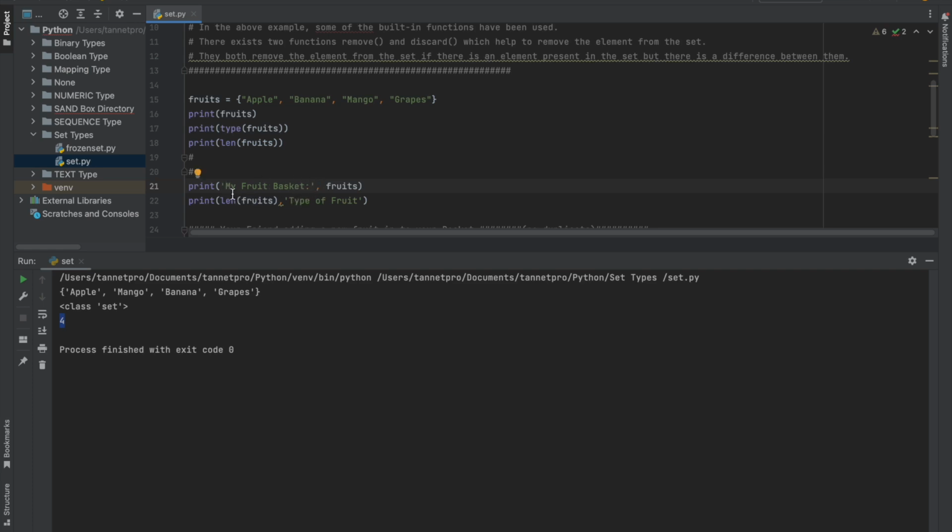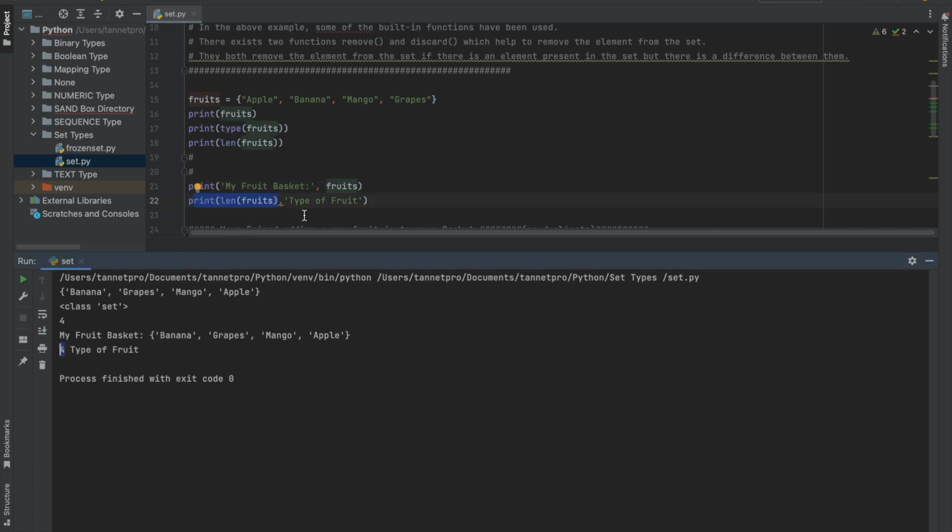So I put comments, my fruit basket. Then I put the variable fruits. Then if I print this, it will show my fruit basket: banana, grapes, mango, apple, and 4 types of fruit. All right. So how many types of fruit here? Fruits length is 4. Automatically with this command, this 4 will come.